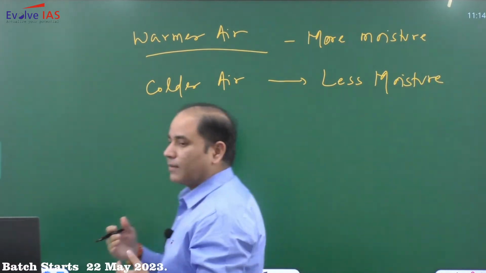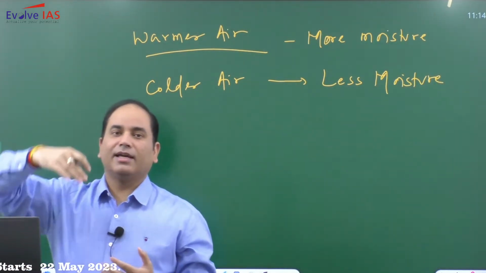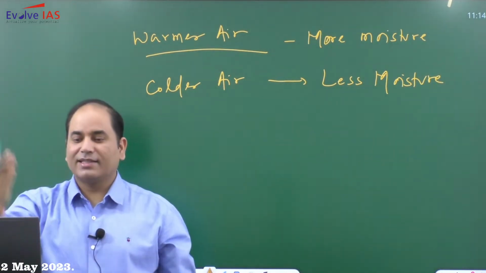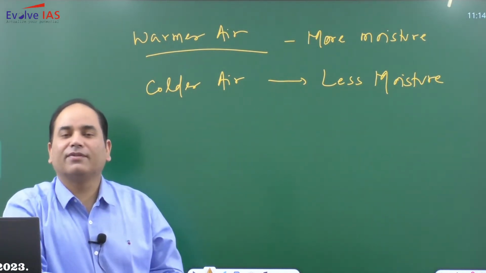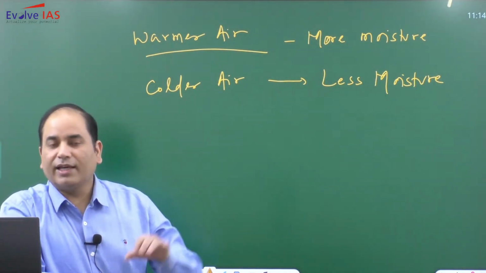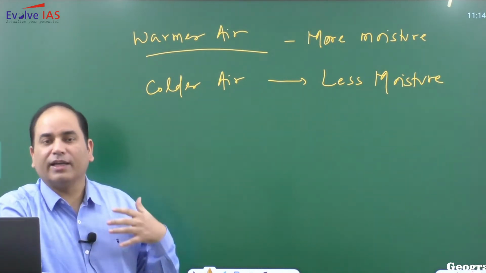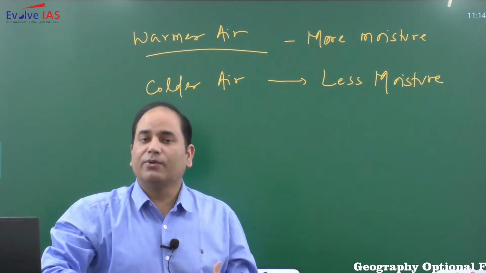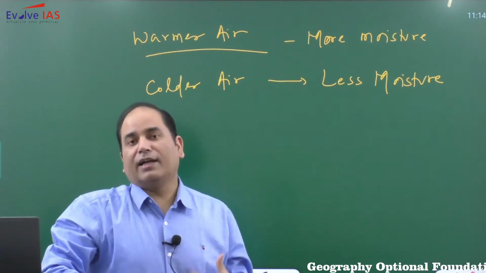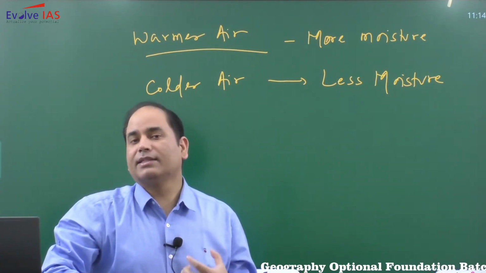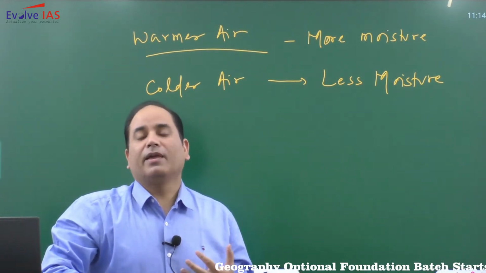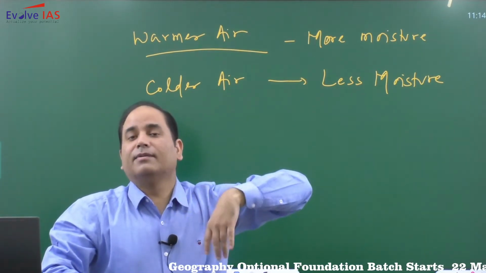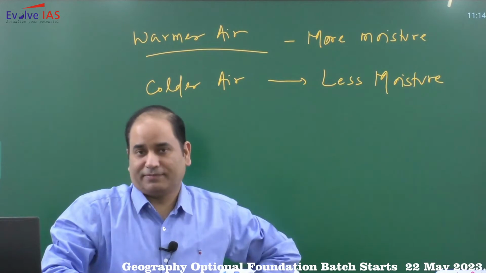So when the air is rising, obviously the temperature of air is decreasing, so the air is comparatively cooler. If the air is comparatively cooler, it's obvious that its water holding capacity is lesser, and because its water holding capacity is lesser, that is why in the upper atmosphere the moisture content will be lesser.